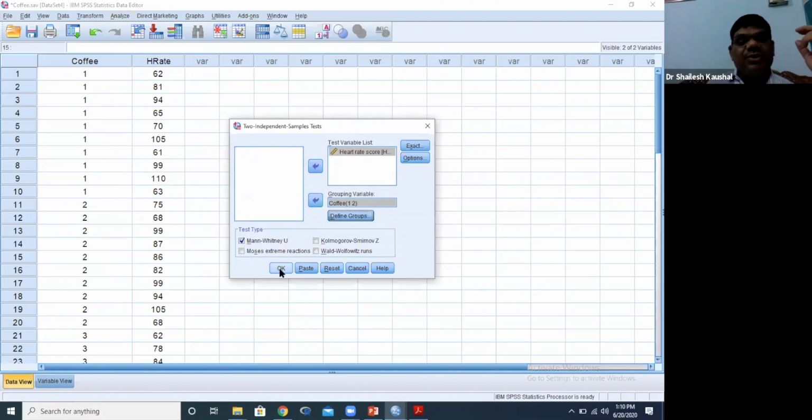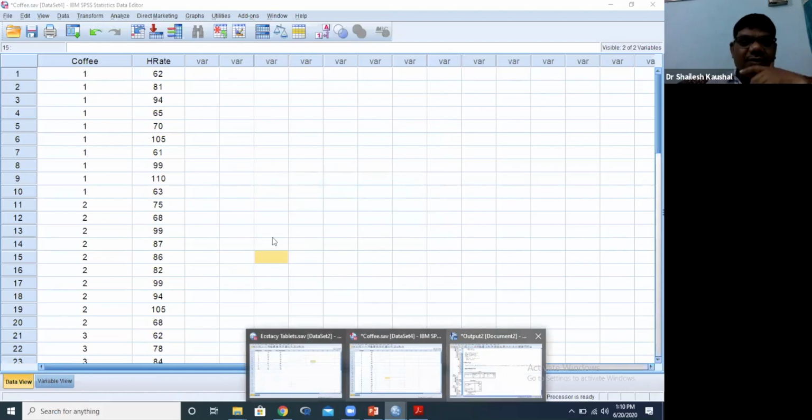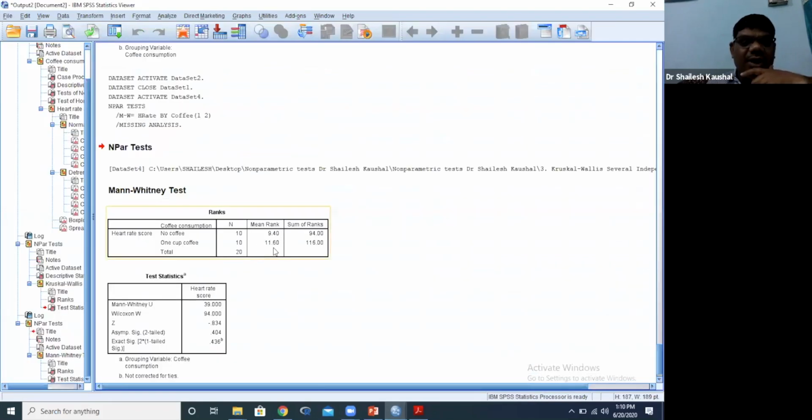So we want to compare no cup coffee with 1 cup coffee, so we can get results and identify whether 1 cup coffee consumption increases heart rate score or not. This p value tells us. Now the output, this is our mean rank, 9.41 and 11 point something. So what is the p value? Here the p value is 0.404, meaning 40%. It is greater than 5%. It means 1 cup coffee per day does not increase heart rate score.